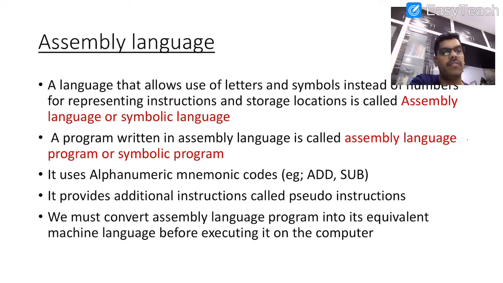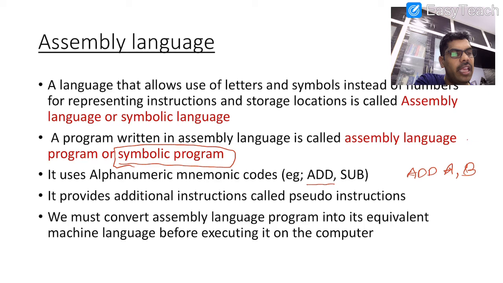So in case of assembly language, we are going to use symbols, and another name for assembly language is symbolic language or symbolic program. So here we use symbols, like in order to add two numbers, we use ADD A, B. A is one value, B is another value. With the add instruction, we give a statement for addition of these two values. So such symbols, like add and sub, we use in assembly language. If it is machine language, only zeros and ones, but in assembly language we improve the character set by adding symbols.